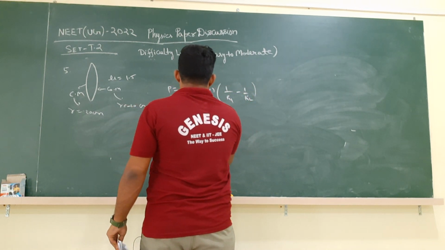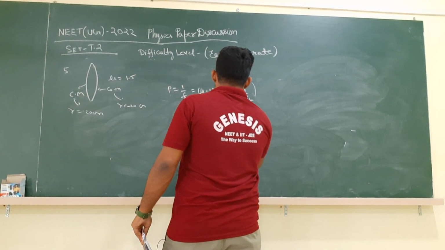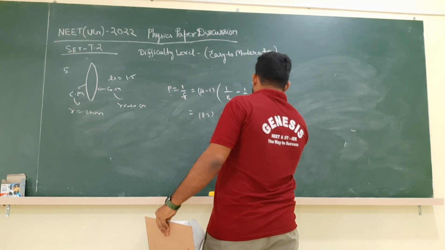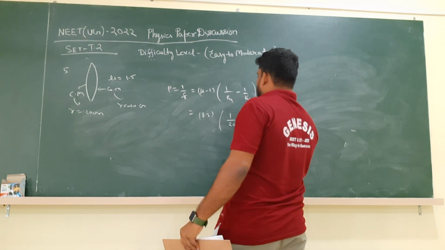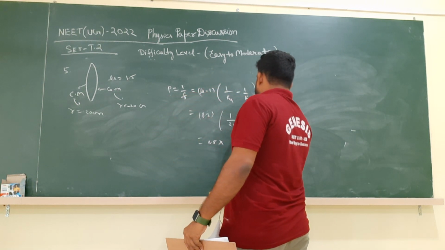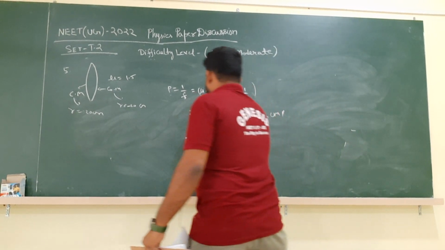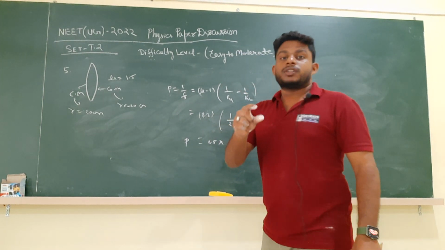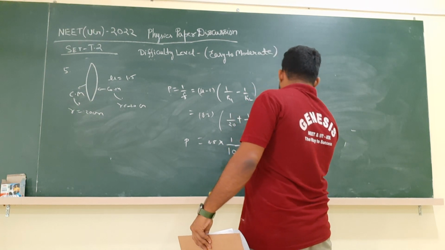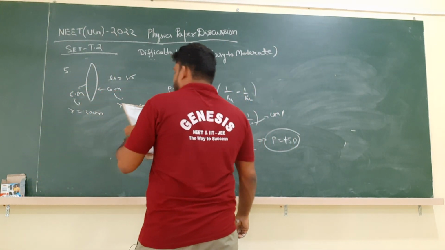So by substituting, mu is 1.5, so mu minus 1 will be 0.5. 1 by R1 means 1 by 20 centimeter. Again minus of minus 1 by 20, so this will get added up. That is equal to 0.5 into 2 by 20, that is 1 by 10. But this is in centimeter, and while calculating power in diopter, the unit should be in meter. So we will convert it into meter by multiplying with 10 power minus 2. So therefore power will be plus 5 diopter. It is positive value, so power will be plus 5D. The option will be second option.